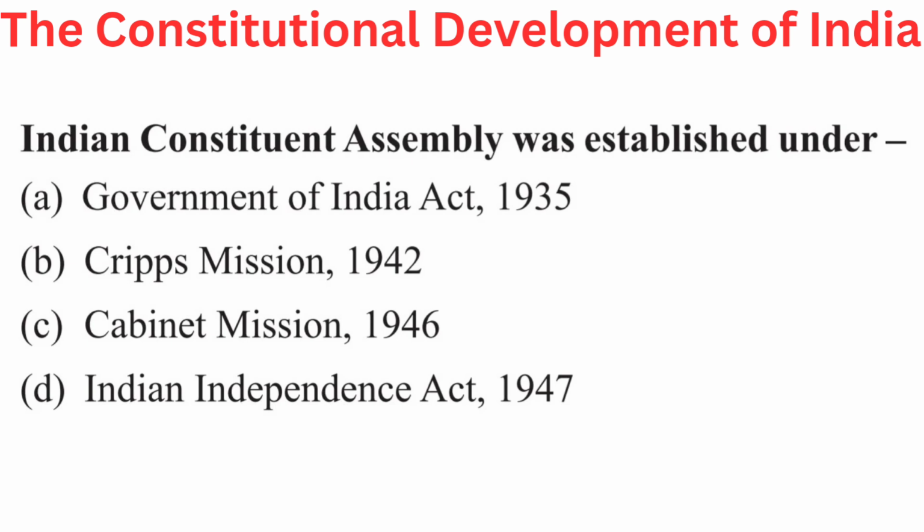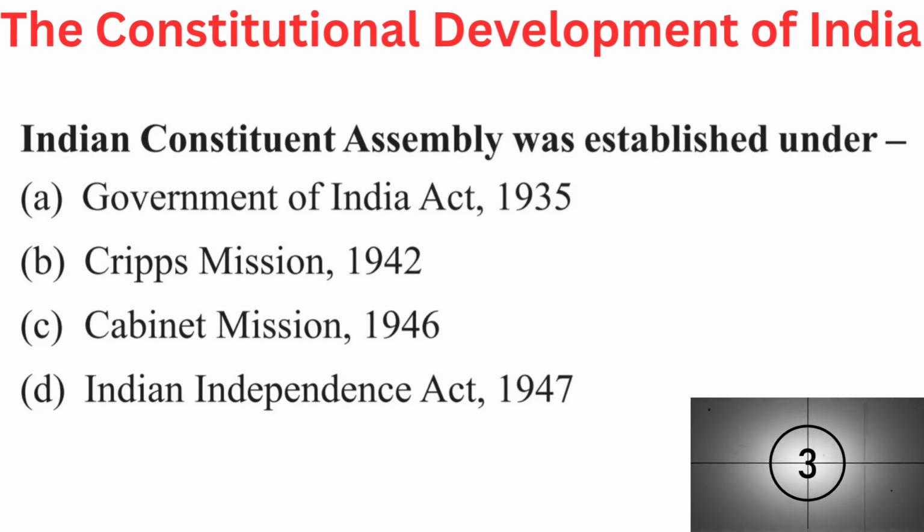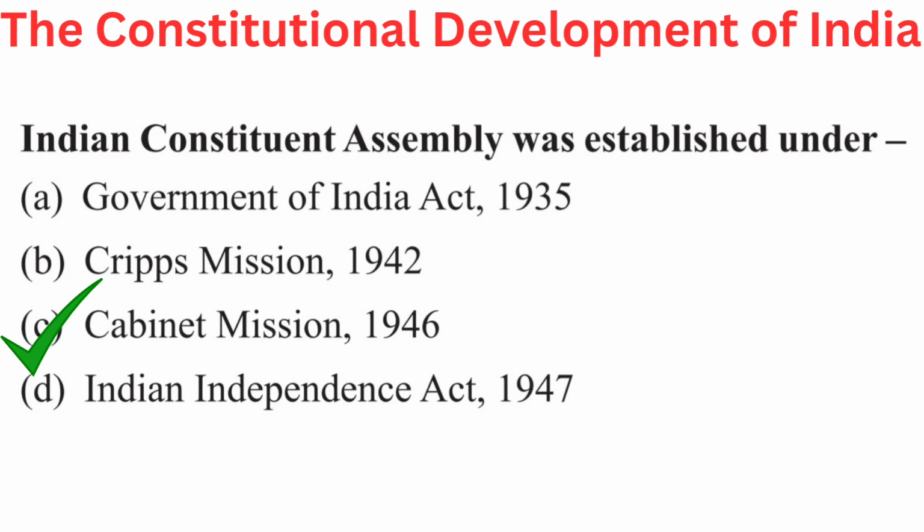Your question is, Indian Constituent Assembly was established under. Your options are A. Government of India Act 1935, B. Cripps Mission 1942, C. Cabinet Mission 1946, or D. Indian Independence Act 1947. Right answer is C. Cabinet Mission 1946.